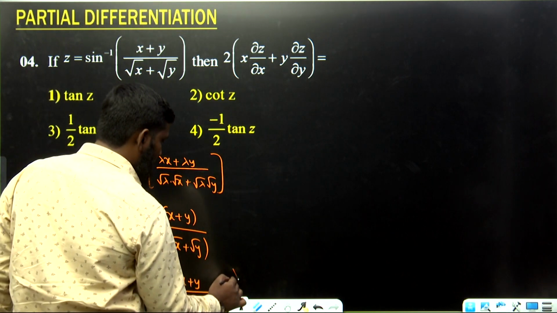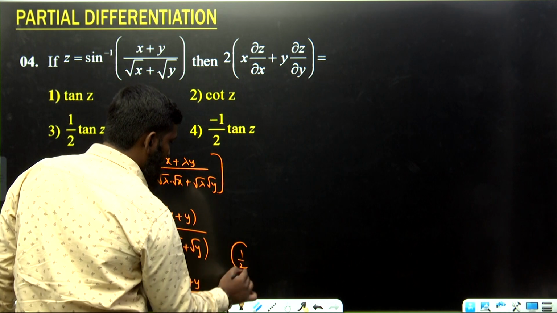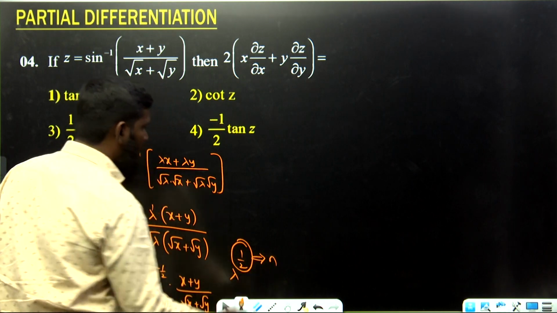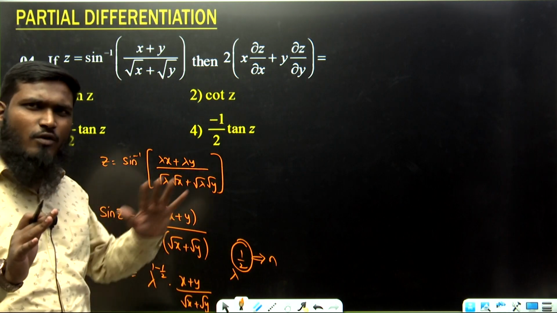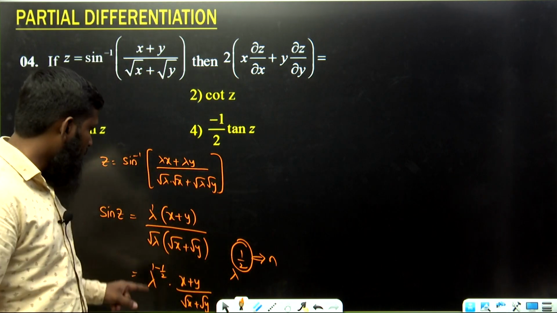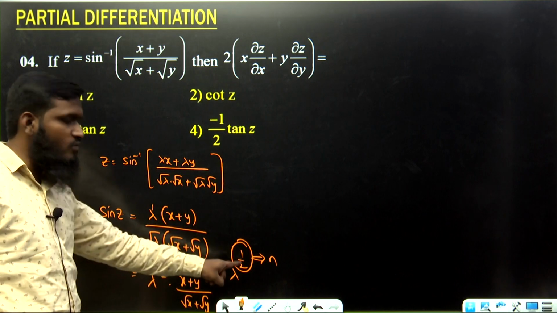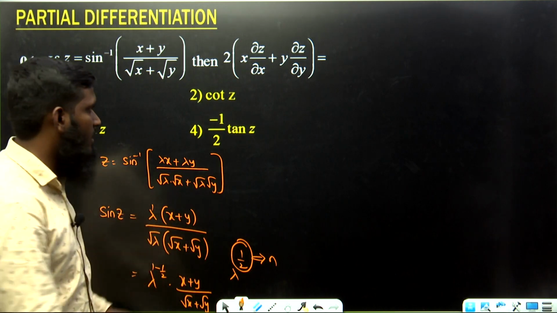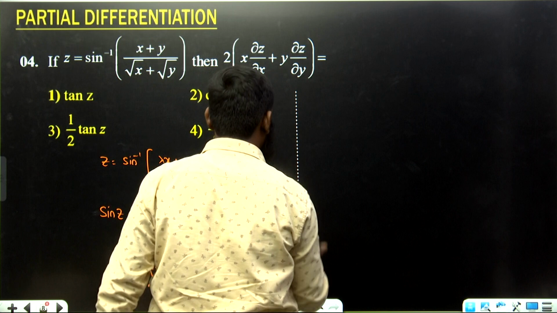So what we are getting over here? Lambda power 1 by 2. Means this 1 by 2 is the n value. So our concept is we are not bothering about the remaining part. Only the n value we have to concentrate on. So 1 minus 1 by 2 means 1 by 2, n value is equal to 1 by 2 we are getting. Okay, now let us see this part over here.